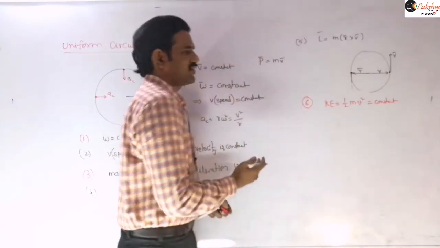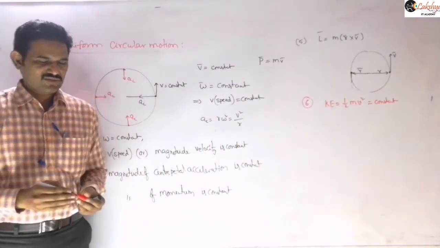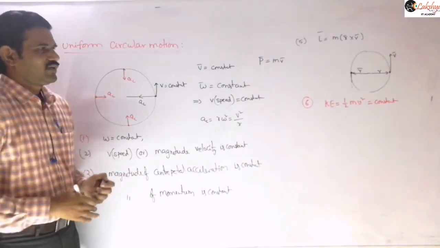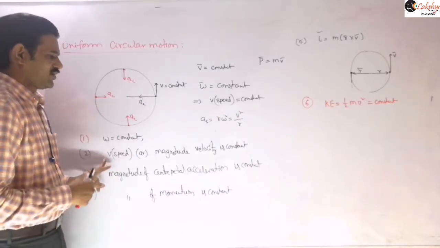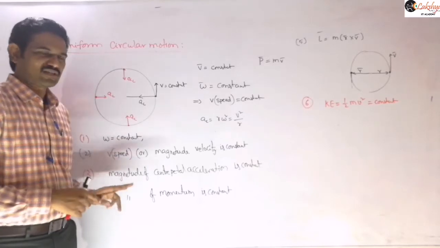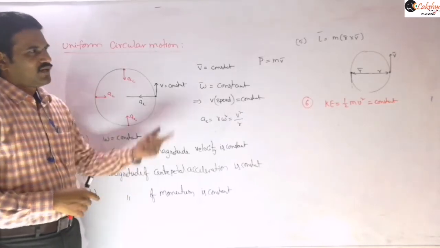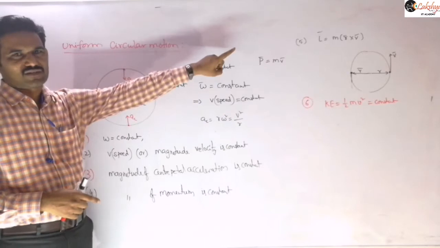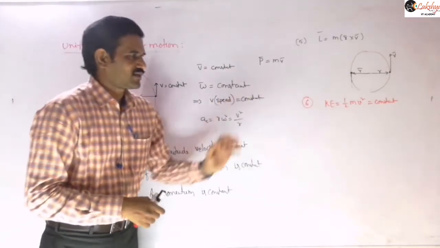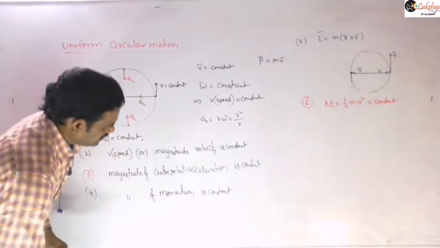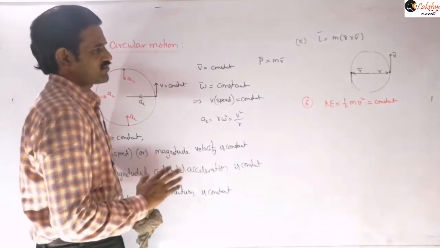So these are the quantities which remain constant in uniform circular motion: omega, speed or magnitude of velocity, magnitude of acceleration, magnitude of momentum, and the angular momentum vector, which is a vector, with magnitude as well as direction remaining constant, and then kinetic energy, which is a scalar quantity.